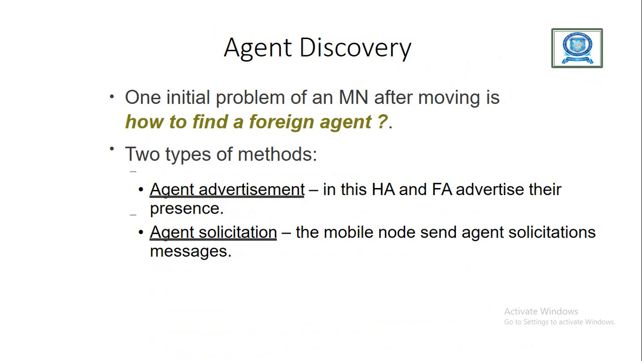Agent discovery is a major problem in mobility. Agent discovery is done with two methods. One is agent advertisement, another is agent solicitation. Agent advertisement is done with the help of the home agent and foreign agent advertising their presence. Agent solicitation is done with the help of the mobile node itself.